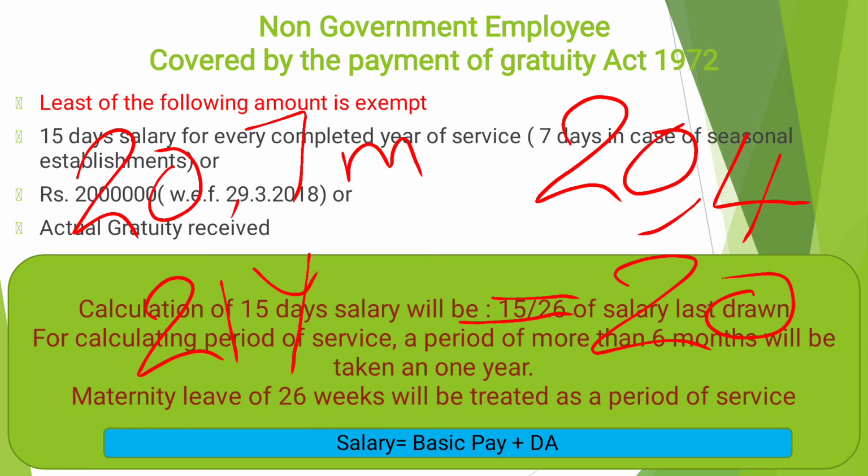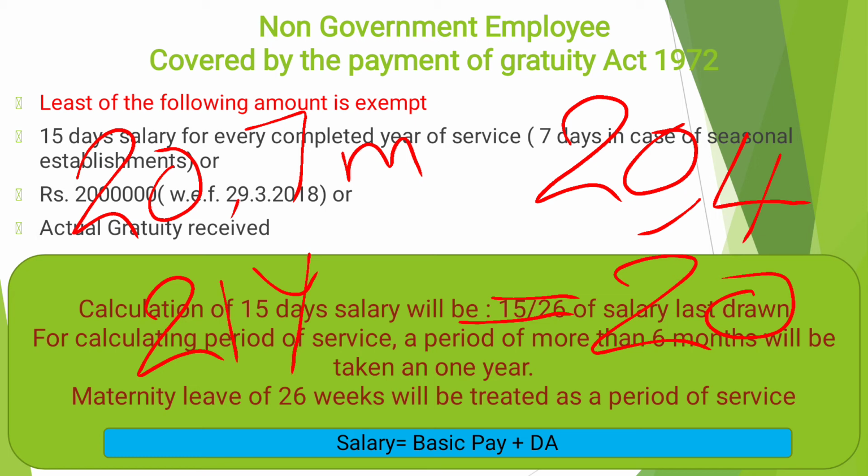Then instead of these 15 days, we will take 7 days in the case of a seasonal establishment. We have regular establishment and seasonal establishment. Suppose the employment nature is seasonal, then we will take 7 days, that is 7 divided by 26 as the 7 days salary. So first, actual gratuity received; second, 20 lakh; then 15 days salary for the completed years of service. And salary means basic salary plus DA, irrespective of the terms of employment.